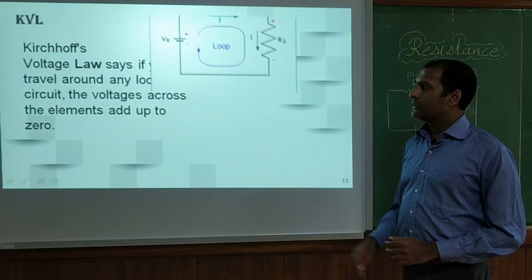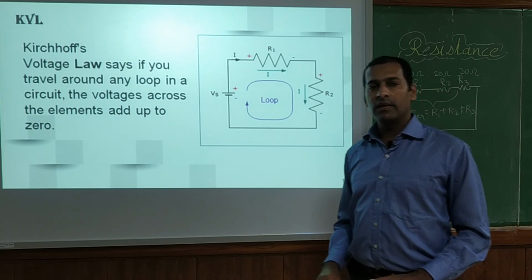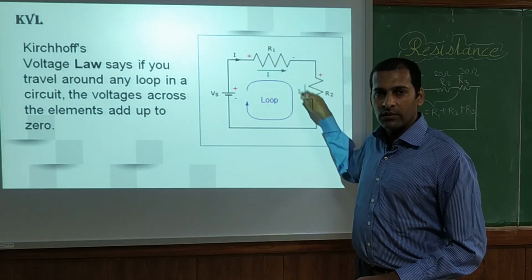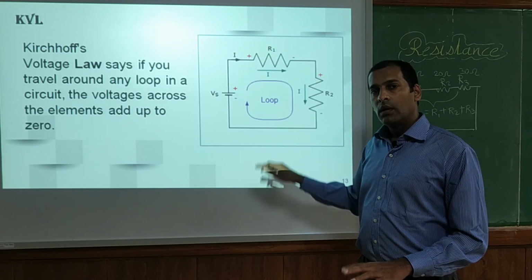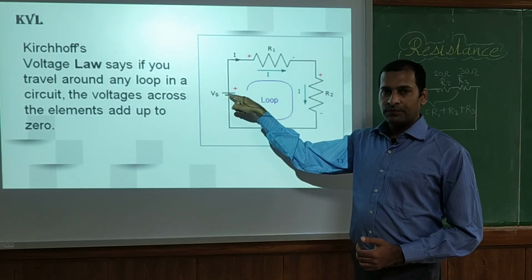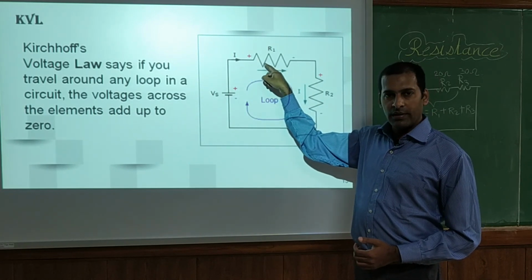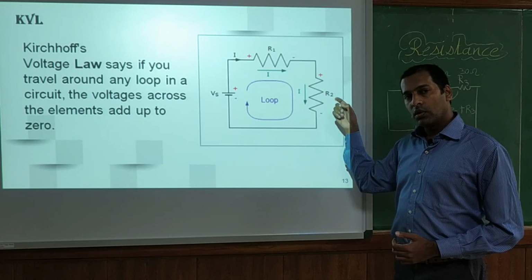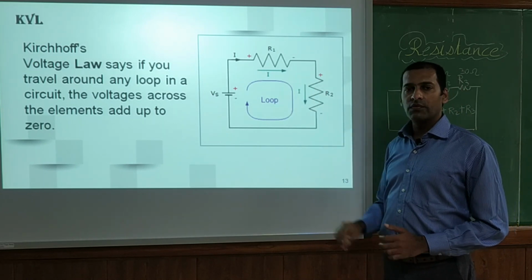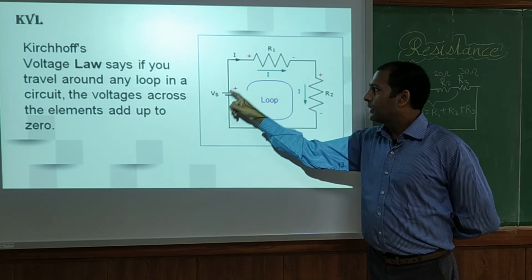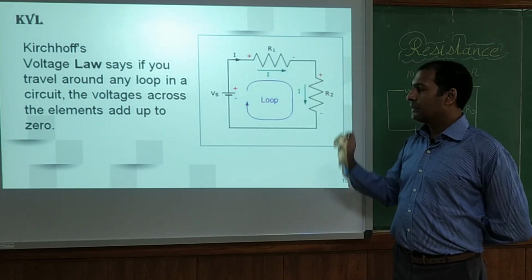Similarly, we have Kirchhoff's voltage law. What does it say? It says that the summation of all the voltages present in the circuit will have a value of 0. So this voltage plus the voltage across this resistor plus the voltage across this resistor, the total of all these three will be equal to 0. So we are applying a supply voltage, we have resistor 1, we have resistor 2.